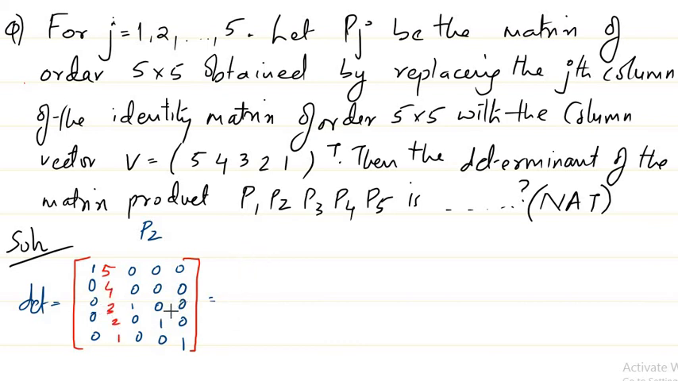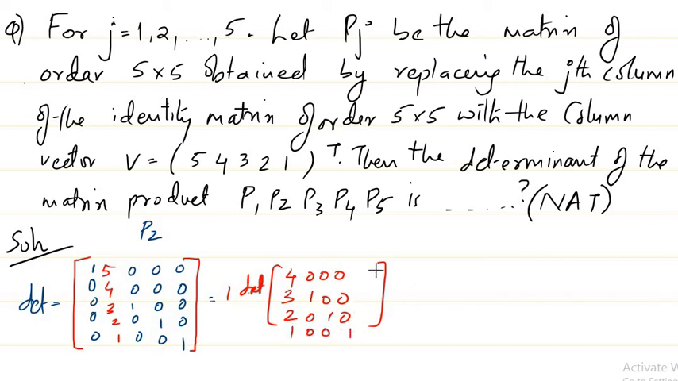Now if we check the determinant, what is that? Here I'll evaluate throughout the first column. So you can see I need to find only one determinant: this 1 times the determinant of the matrix 4 0 0 0, then 3 1 0 0, 2 0 1 0, and 1 0 0 1. So now, we are asked actually to find the determinant of this matrix.